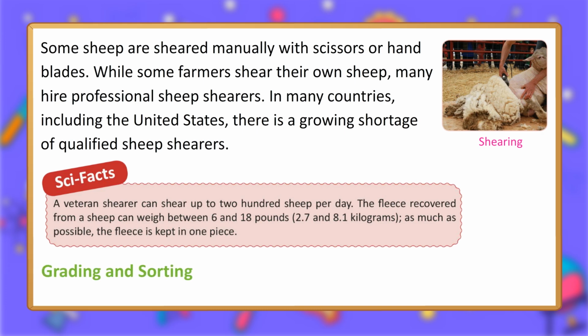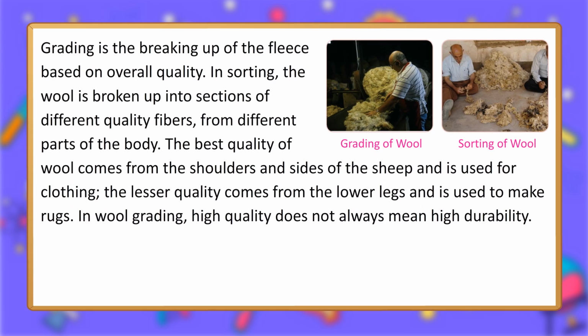Grading and sorting. Grading is the breaking up of the fleece based on overall quality. In sorting, the wool is broken up into sections of different quality fibers from different parts of the body. The best quality of wool comes from the shoulders and sides of the sheep and is used for clothing. The lesser quality comes from the lower legs and is used to make rugs. In wool grading, high quality does not always mean high durability.